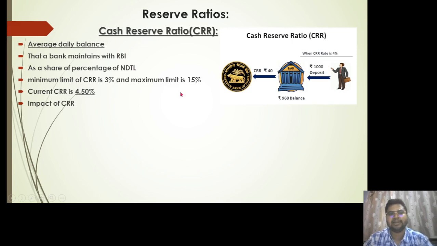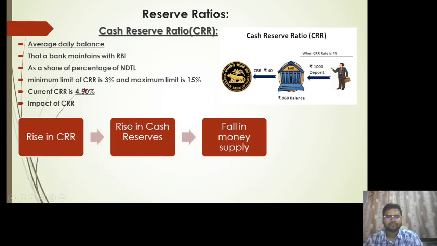But there has to be a limit, right? It cannot be any random number. So the minimum limit of cash reserve ratio is 3% and the maximum limit is 15%. Now the current CRR is 4.5%. So let us try to understand how, using cash reserve ratio, inflation can be controlled.